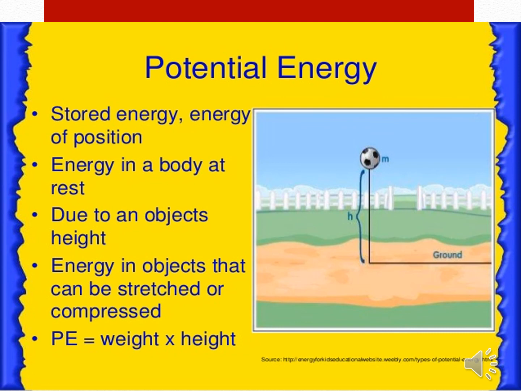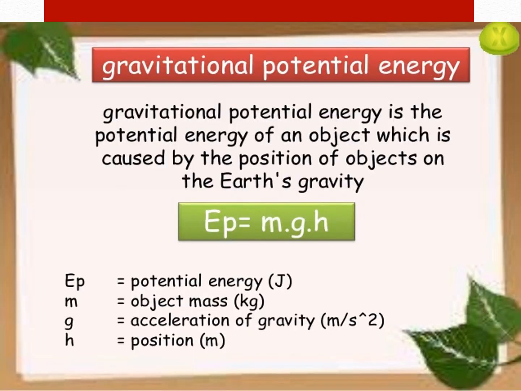What is gravitational potential energy? Let us see. This potential energy is equal to mgh. So mg is the mass into gravity, that is the weight. So potential energy equals weight into height. That's all. This is the gravitational potential energy.